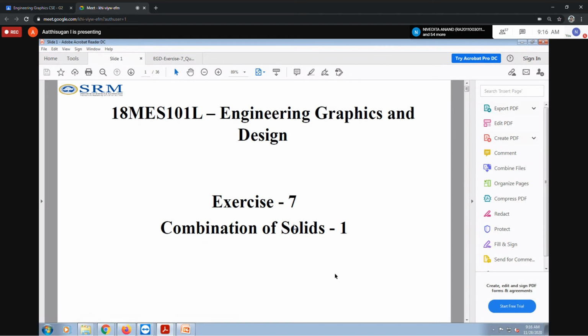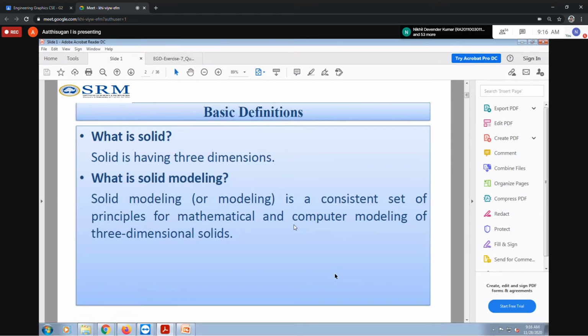You have to add them, so like this you can imagine. But it is not the same prism and pyramid; the object may vary. We already discussed what a solid is. In the last 2 weeks we discussed that a solid has 3 dimensions: length, breadth, and height. Modeling means we set a mathematical principle and draw using computer modeling.